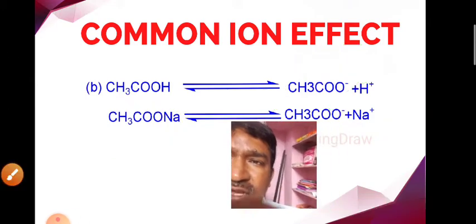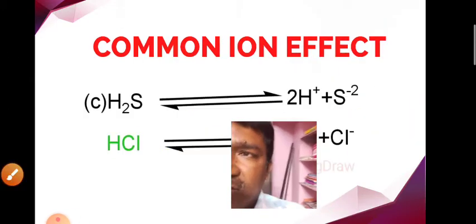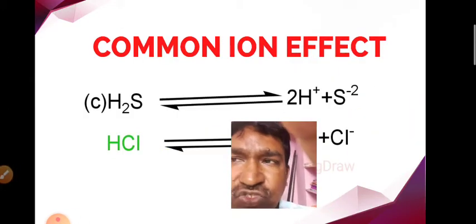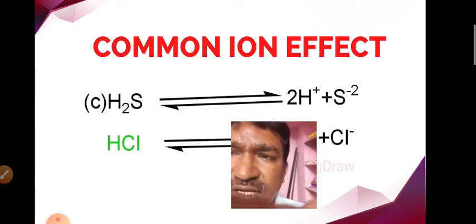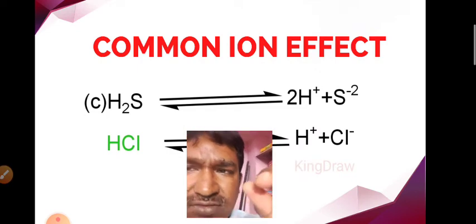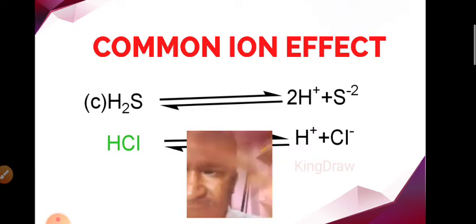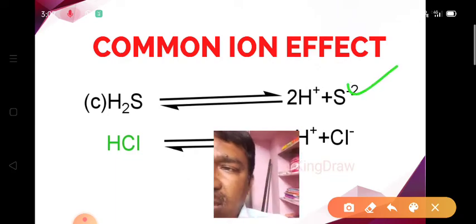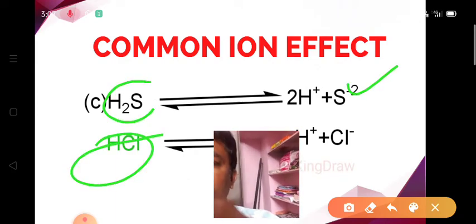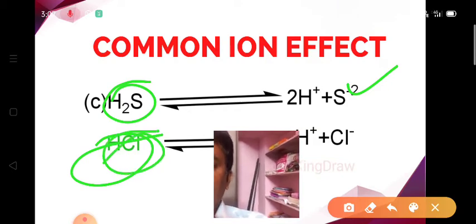And we move on to the next example of the common ion effect, that is H2S solubility. Here when H2S ionizes, we get the protons as well as the sulfide ions. HCl is a strong electrolyte. This is a weak electrolyte and this is a strong electrolyte.